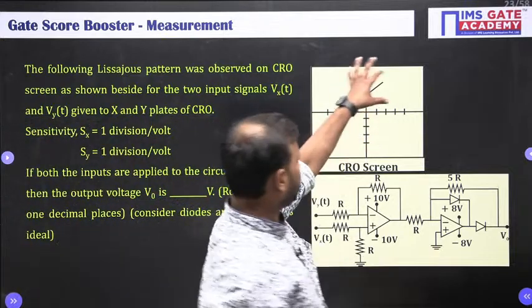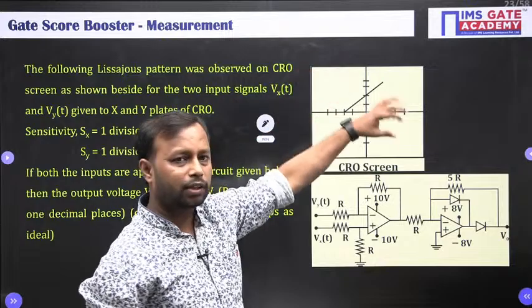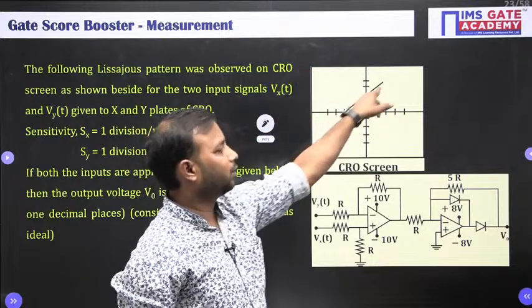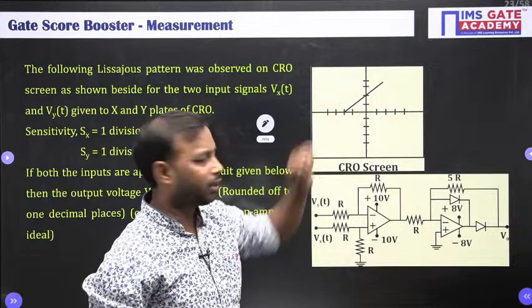Alright, so this is your CRO screen, and on the CRO screen we are obtaining a Lissajous pattern, which is a straight line.